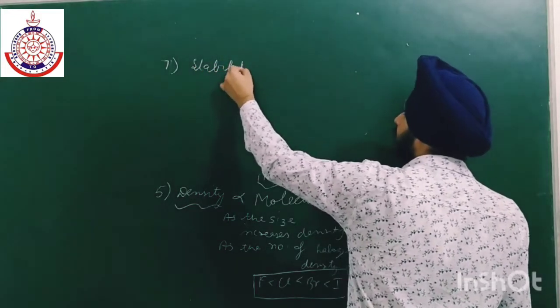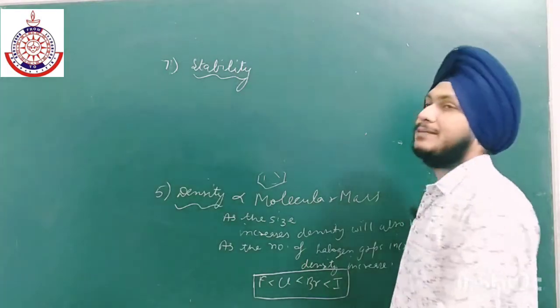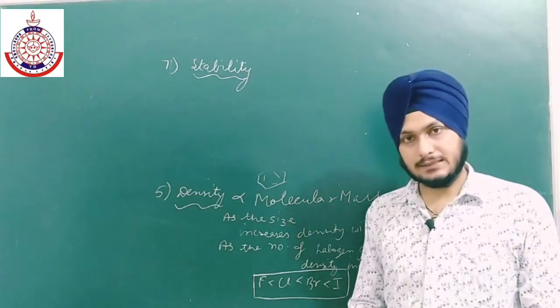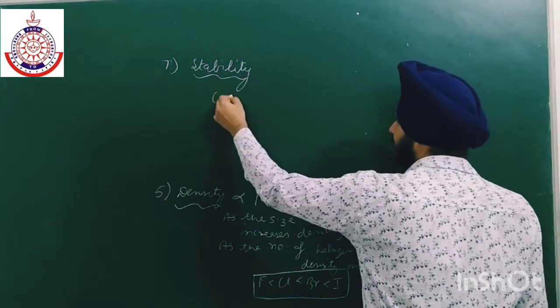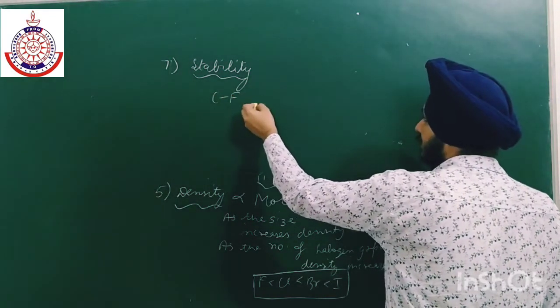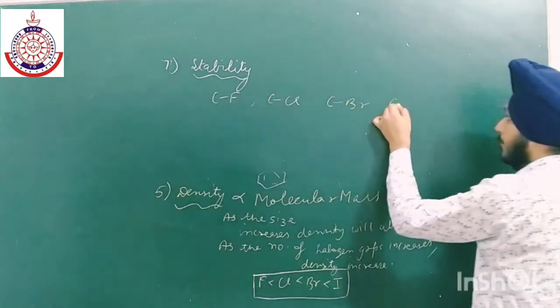As the bond dissociation energy decreases, the stability will also decrease. For example, we have the C-F bond, C-Cl bond, C-Br bond, and C-I bond.